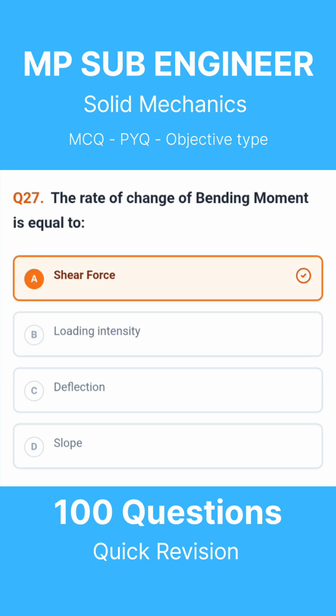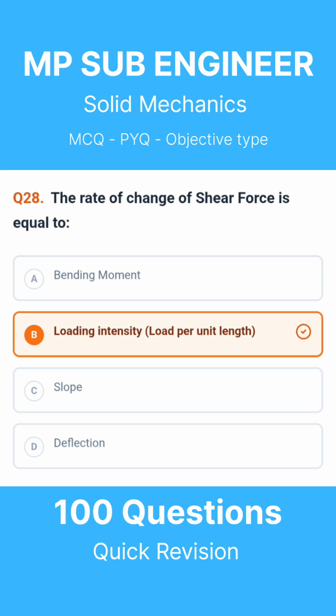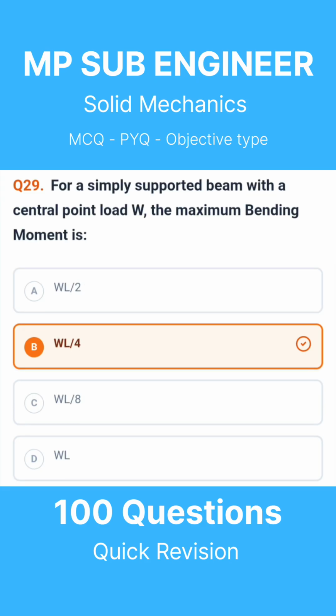Question 27. The rate of change of bending moment is equal to. The correct answer is shear force. Question 28. The rate of change of shear force is equal to. The correct answer is loading intensity, load per unit length. Question 29. For a simply supported beam with a central point load W, the maximum bending moment is. The correct answer is WL divided by 4.